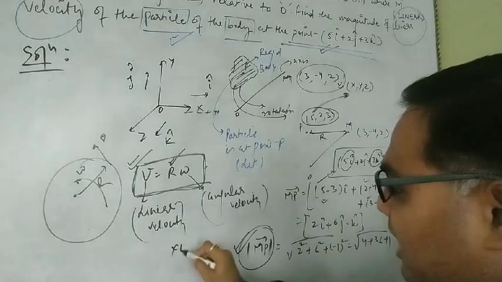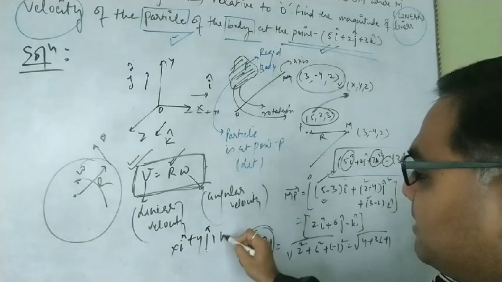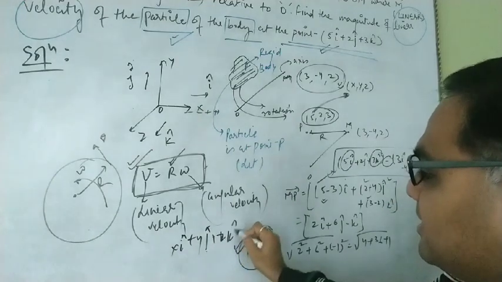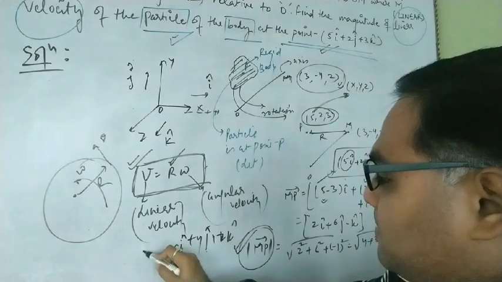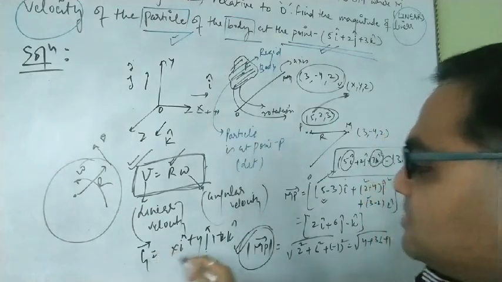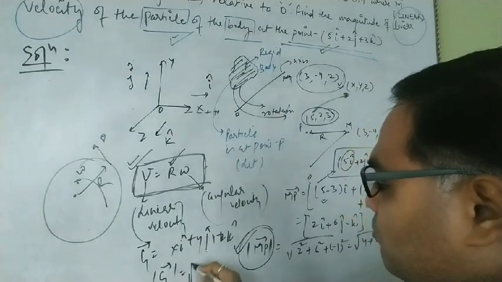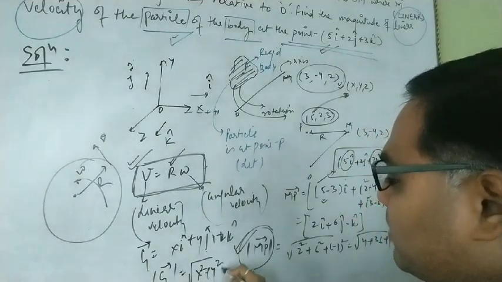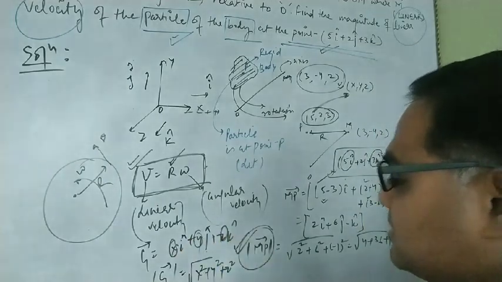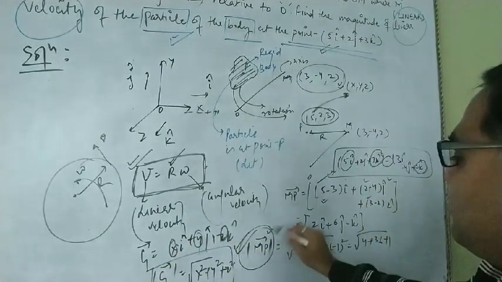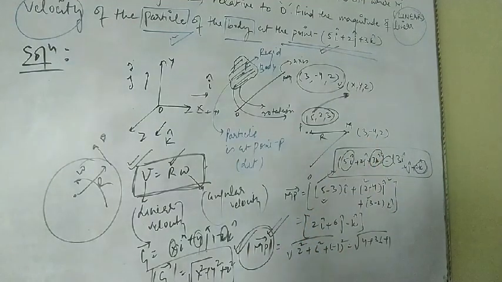Then in this manner we compute. If we have xi plus yj plus zk, suppose we say g vector is this one, then the magnitude of g can be computed as the square root of x square plus y square plus z square. This is the magnitude of this vector. So like that I have done the magnitude. If we compute the magnitude of this, then we can compute like this.